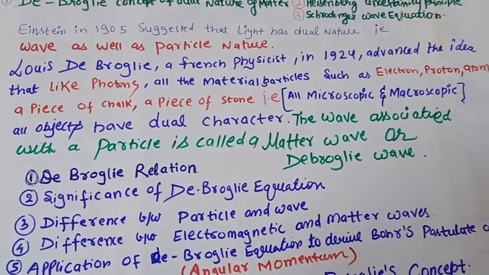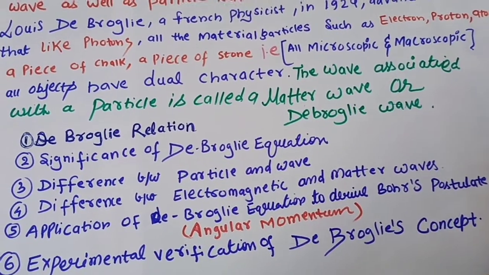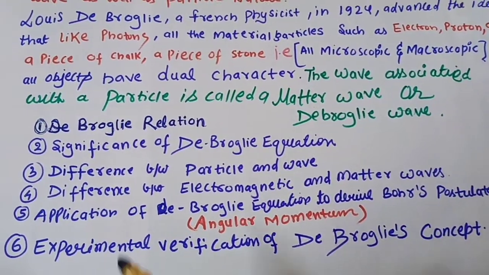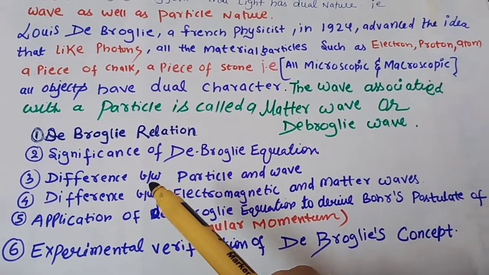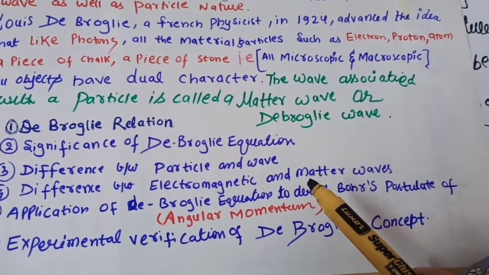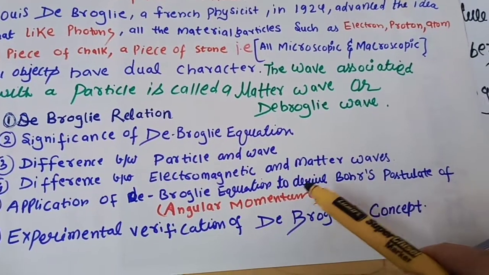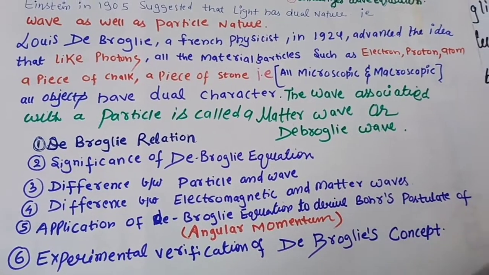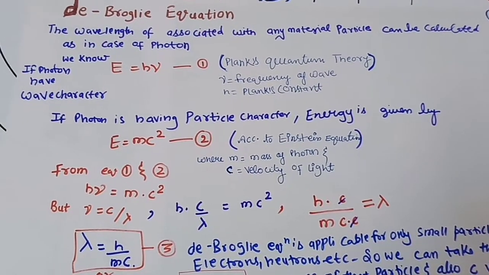So we will study this de Broglie concept under the following headings. As you are in the degree classes, not a lot of detail is needed. So what are the important headings? First is the de Broglie relation, then the significance of the de Broglie equation, difference between the particle and wave, difference between the electromagnetic radiations and the matter waves, applications of the de Broglie equation, which is derived from the Bohr postulates, and experimental verification of the de Broglie concept. So the most important is the de Broglie equation. So now let us start our equation.